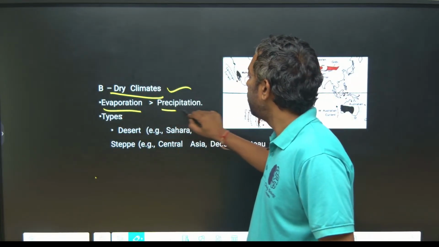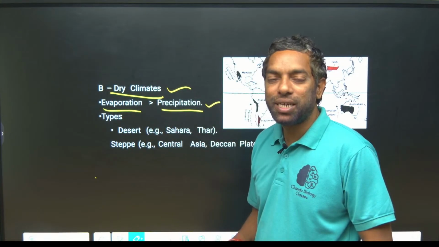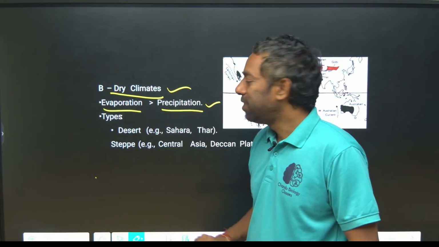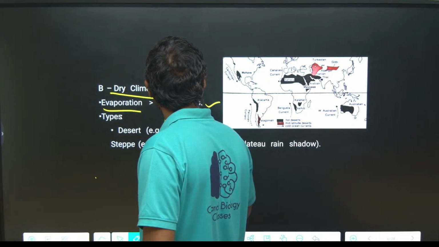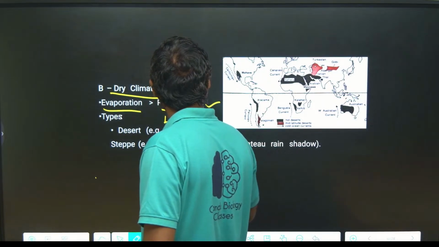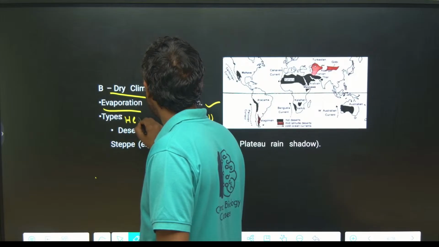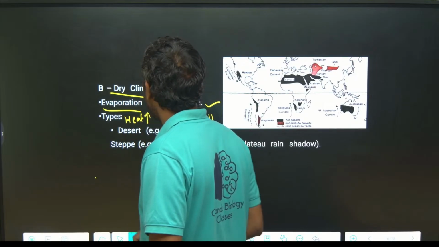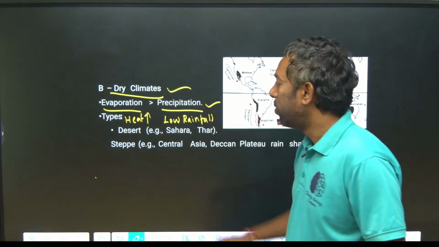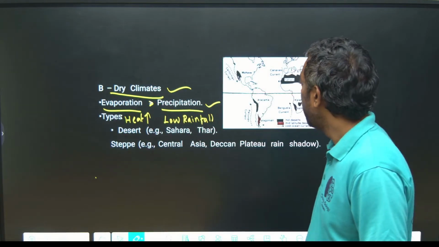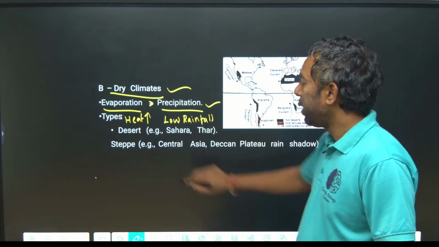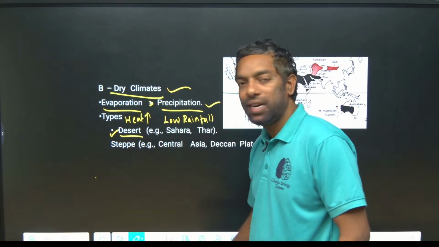Evaporation is more than precipitation. There is low rainfall. Heat is high and rainfall is low. That's why evaporation is greater than precipitation. So this is mainly deserts.